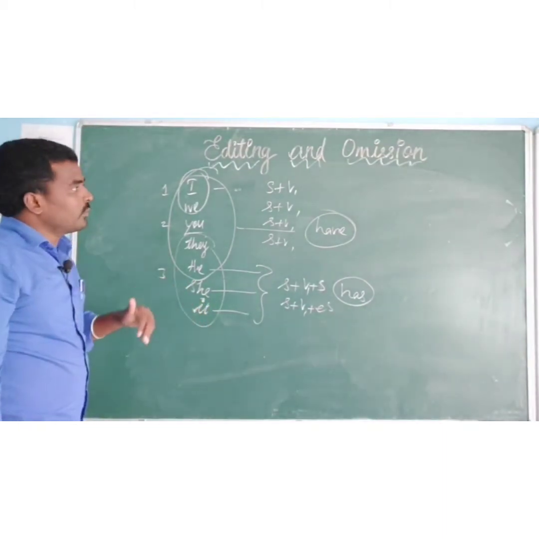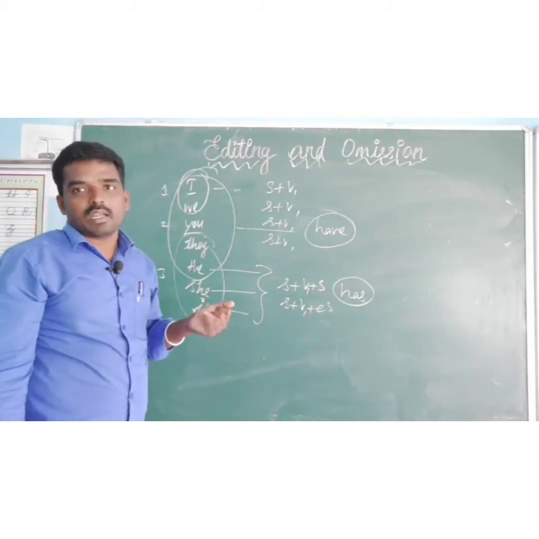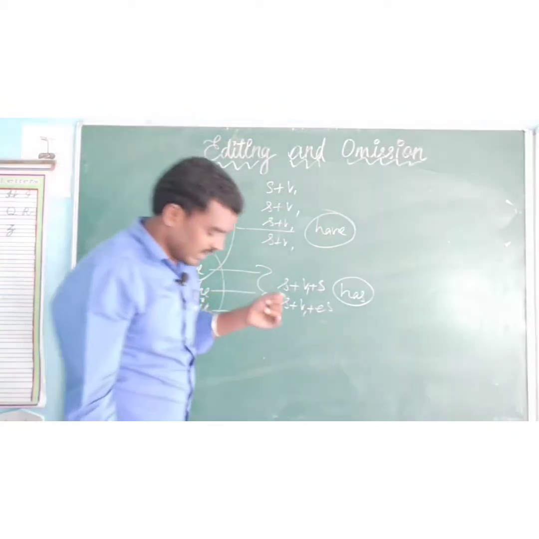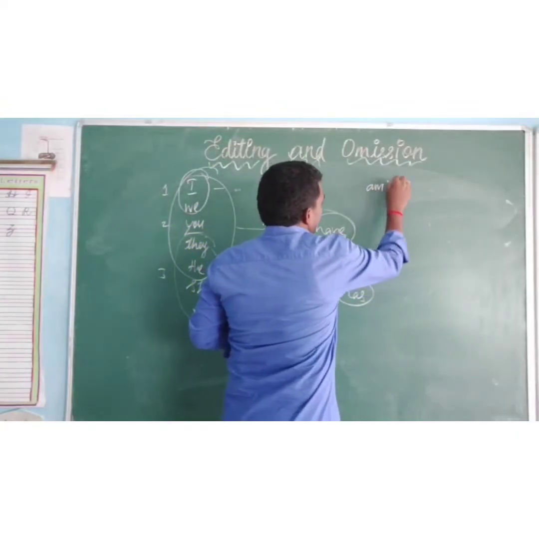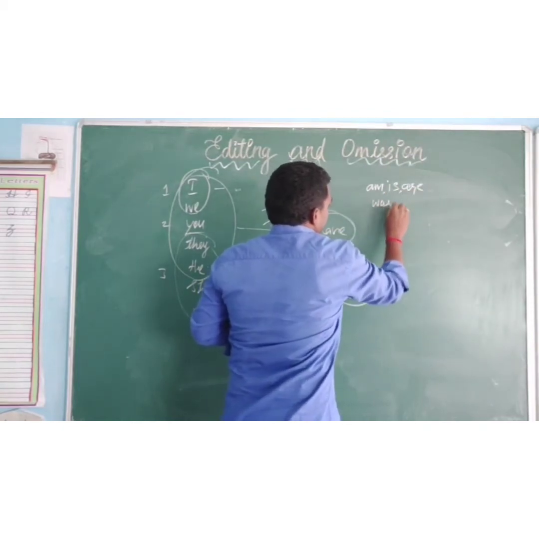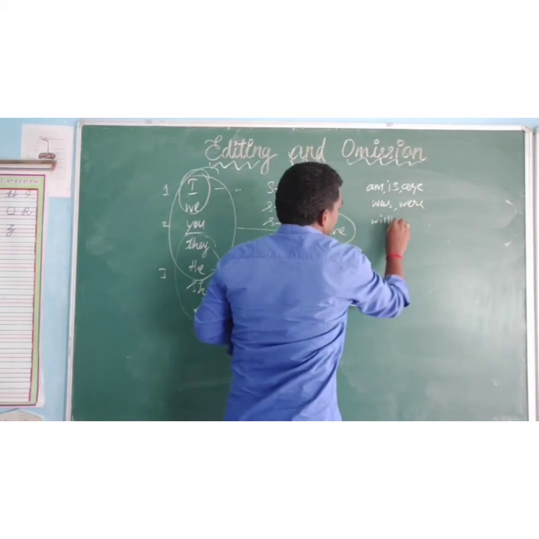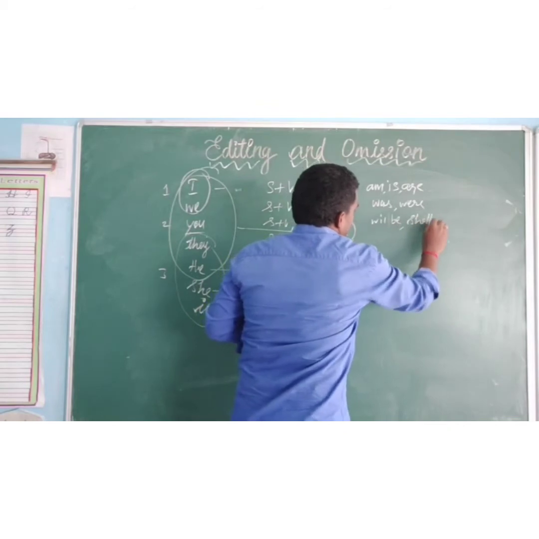Next is singular form and plural form. Am, is, are, was, were, will be, shall be.